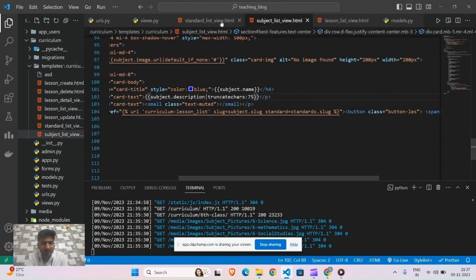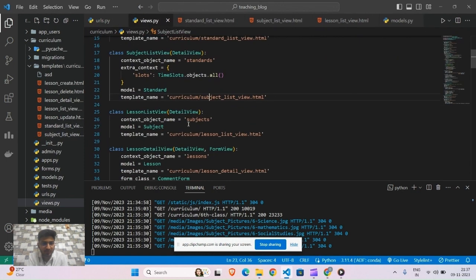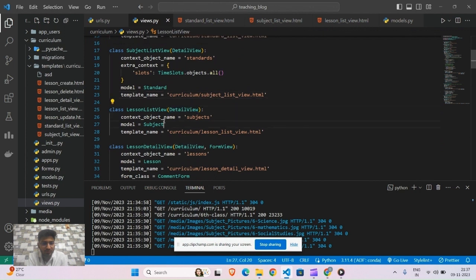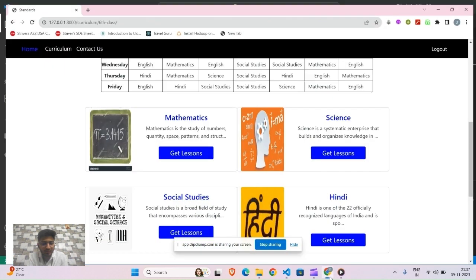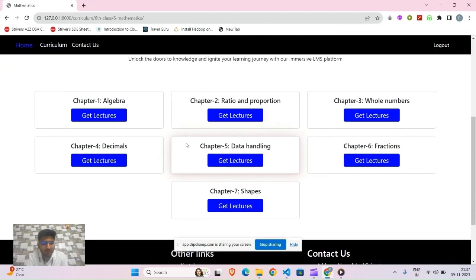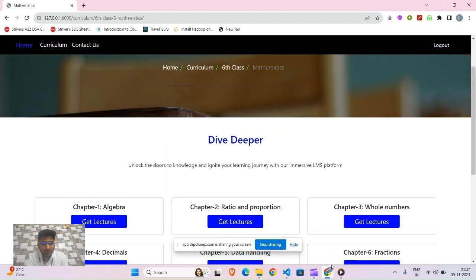Now I will explain the lesson list view. Here also we use DetailView, and we have provided the context object name as subjects, the model Subject, and our template contains lessonlistview.html. So if we press this get lesson button, then the particular chapters will be displayed.